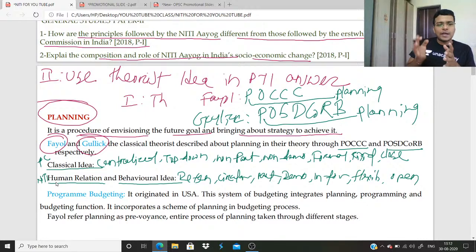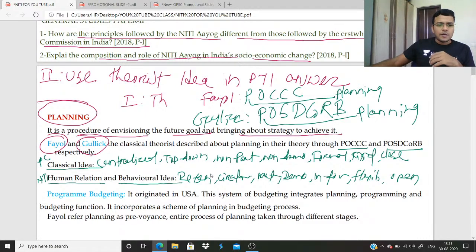NITI Aayog follows the idea of the human relation and behavioral theorists: decentralized, participative, democratic, informal, a flexible, open approach. Clear? In this way you start your answer so that it looks different from others who directly start with NITI Aayog headed by the PM. You give a public administration touch to your answer.